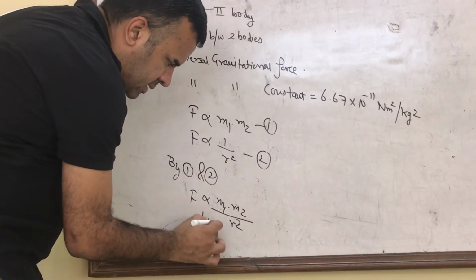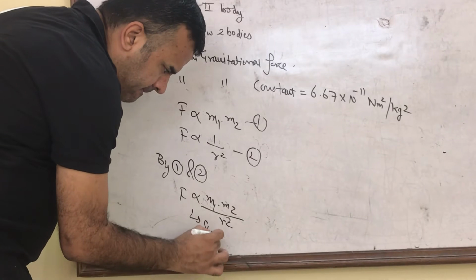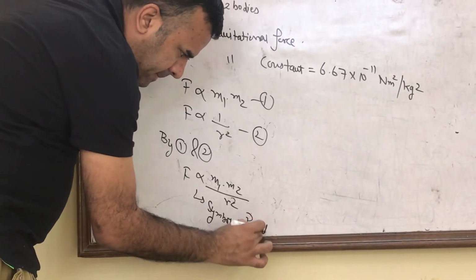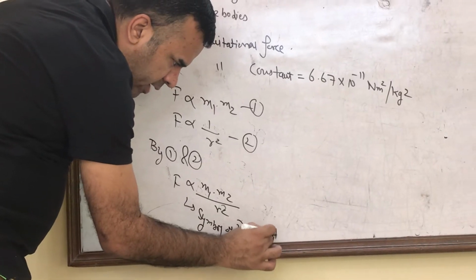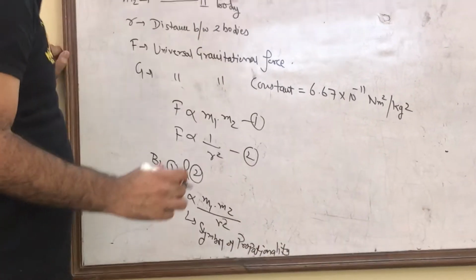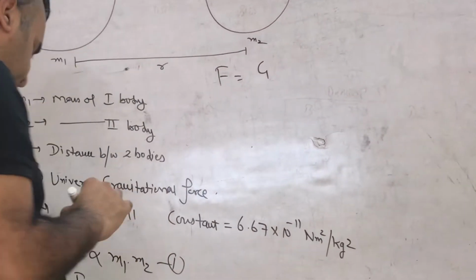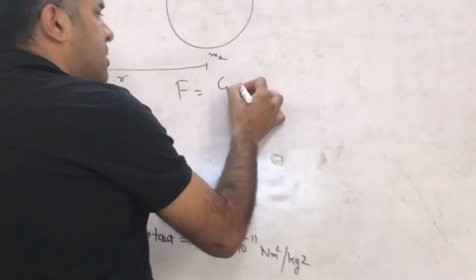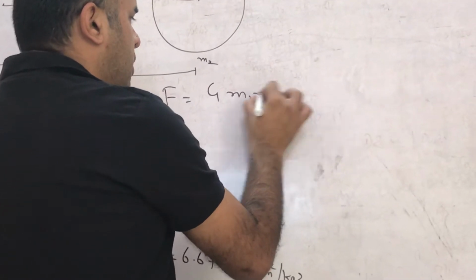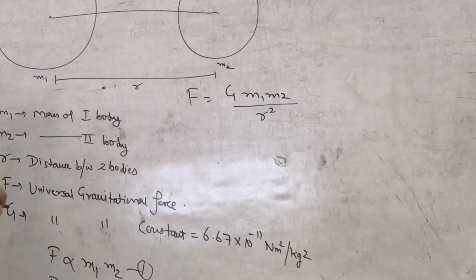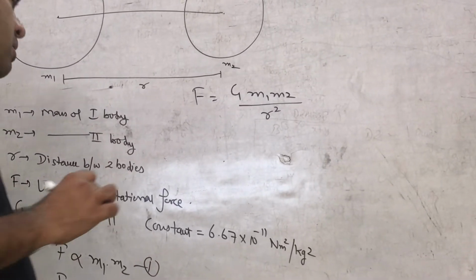Now this is the symbol of proportionality, and I have already told you, if we remove this symbol of proportionality and we write equal, then a constant will come. In this case, the constant is capital G, so the formula becomes F equals G m1 m2 by r square. This is the formula for force.